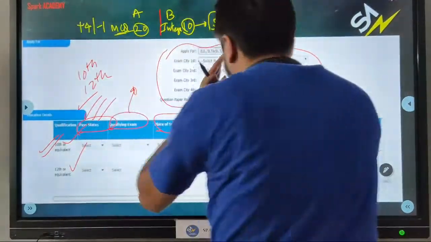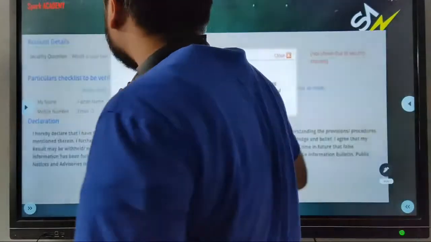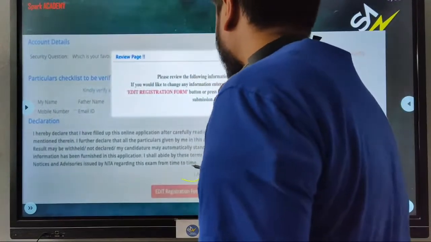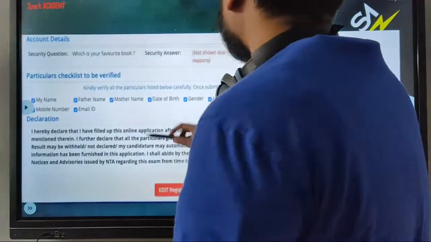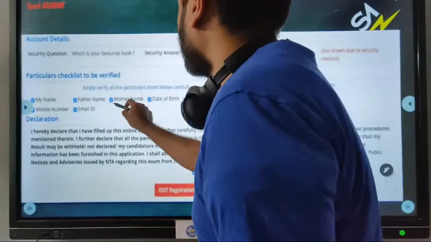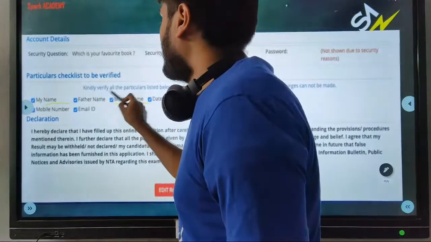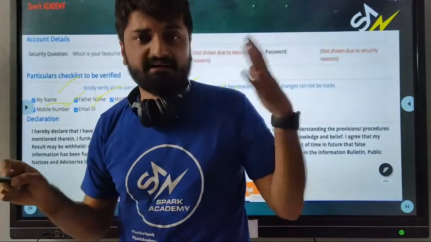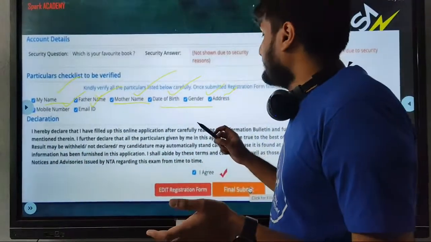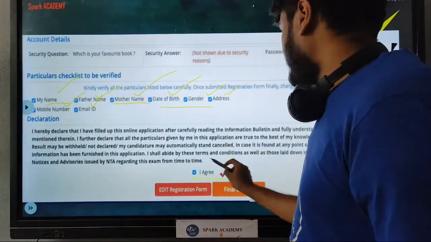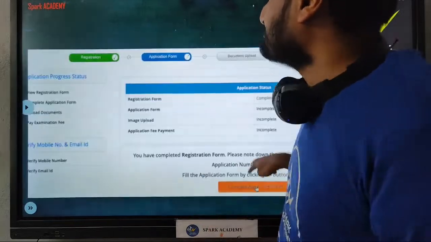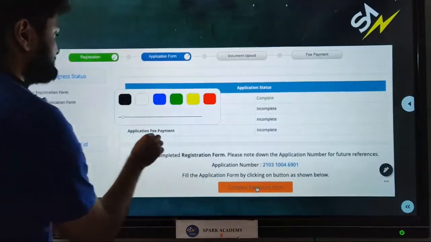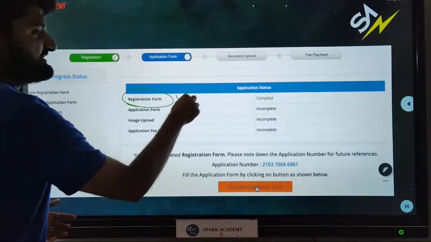So once you fill up this school form, then you will have a review page. You need to click on I agree and you need to check what all particulars you have given, like your name, your father's name, mother's name, date of birth. You need to check if you have filled it up or not, and then you need to click on I agree and submit it. So the first step is completed. So the registration form process will be completed if you do the same.